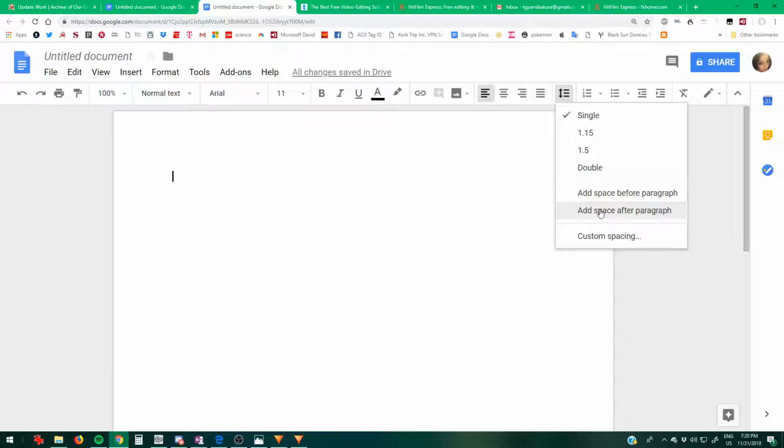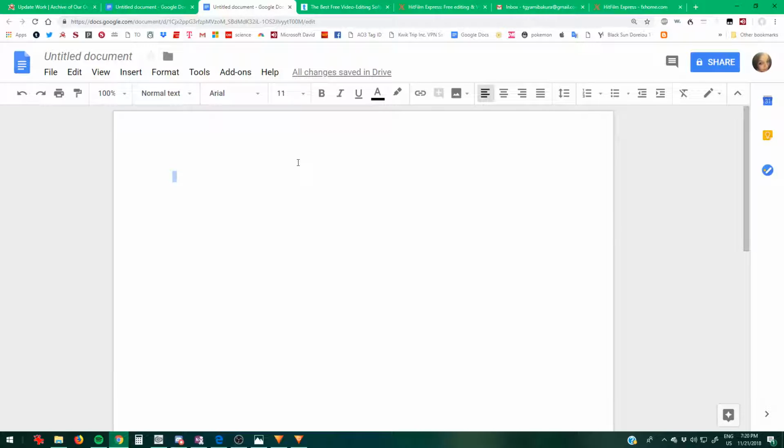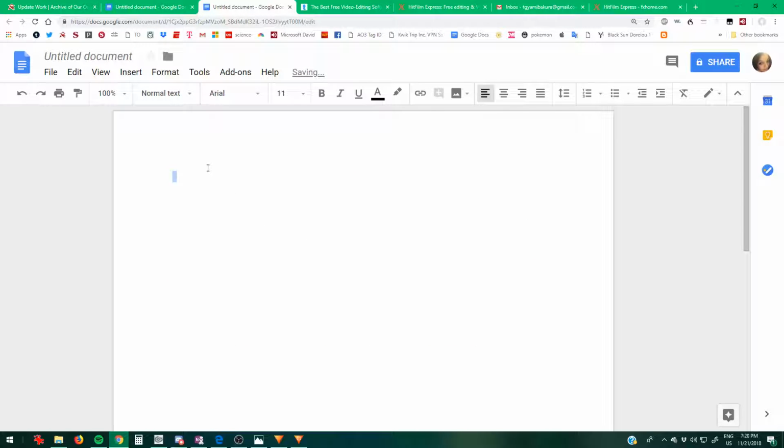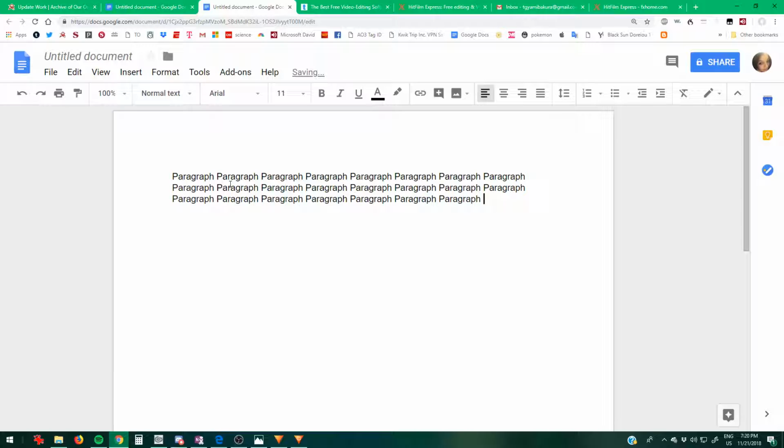You add space after your paragraph. When we do this, oh shoot, undo that. No, I want my paragraph back. Paragraph. When we add space after our paragraph, watch what happens.